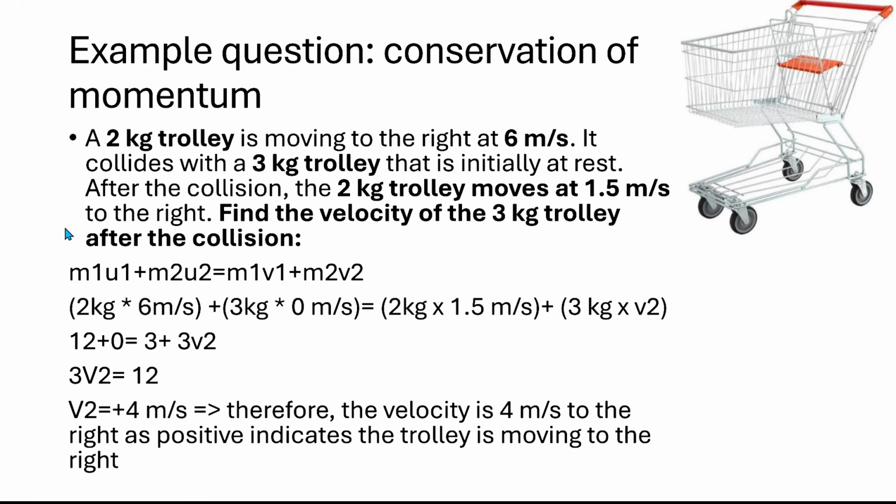With simple algebra, we can substitute v2 as x. So it will be 12 plus 0 equals 3 plus 3x. So 3v2 equals 12. v2, or x, would be plus 4 meters per second. Plus means it's going to the right. Therefore, the velocity would be 4 meters per second to the right, as the positive indicates that the trolley is moving to the right again.